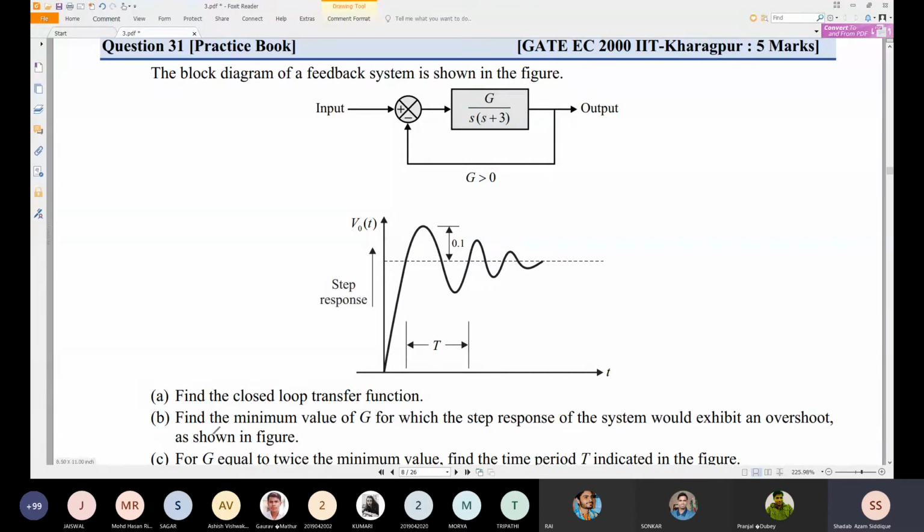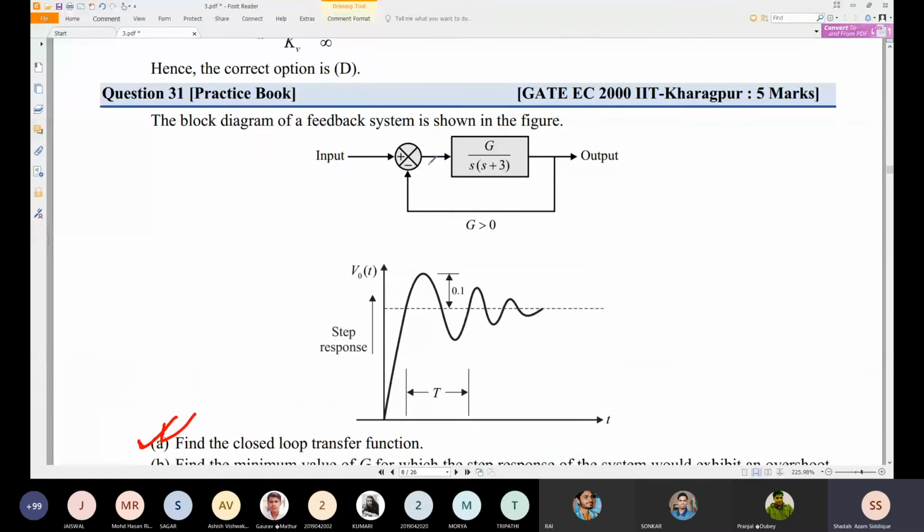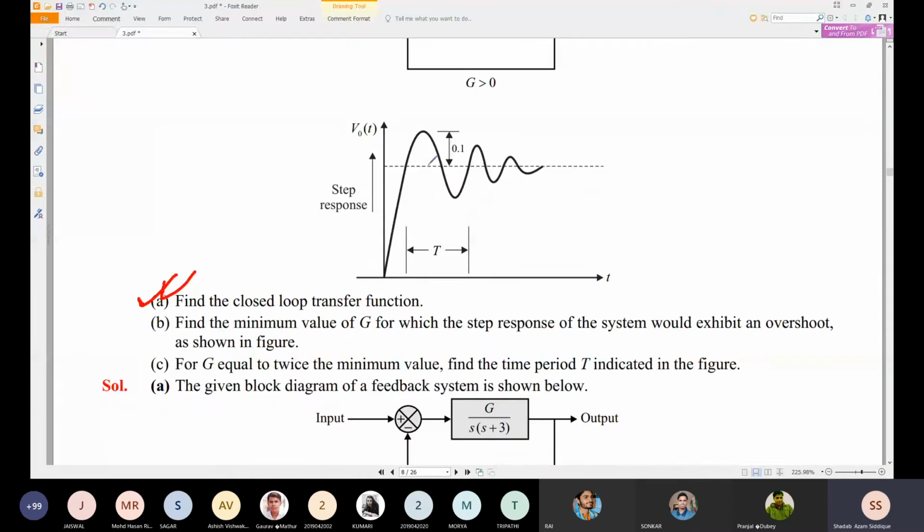This is also splitting the term, and you can easily find it, because all these things you have studied, and you can find the closed loop transfer function. Having this, we can find the closed loop transfer function. We should find the G value. Find the minimum value of G for which the step response of the system would exhibit the overshoot as shown in the figure. So overshoot is equal to 0.5, MP is equal to 0.1.